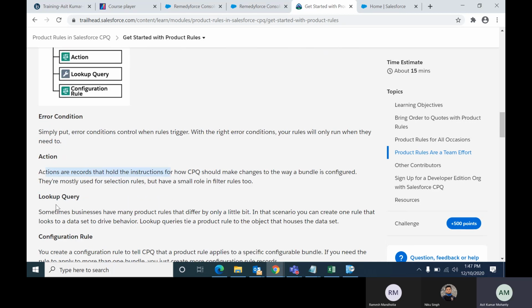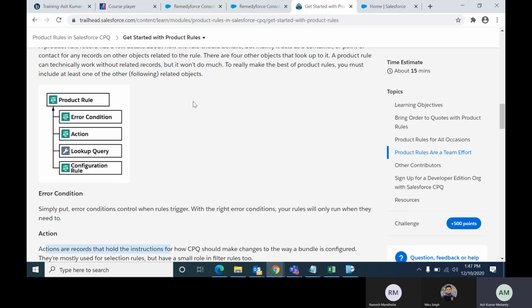Now, lookup query. Sometimes you will be creating a product rule, and you will be using a similar kind of product rule elsewhere. Like I'll be using this product rule for India, and a similar product rule for US and UK.